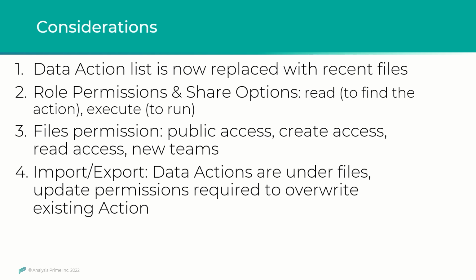There are some considerations that we're going to run through quickly. First of all, the data action list when you go into the data actions module of SAC is now replaced with a recent file list. So you no longer have a long list of all the data actions, just the most recent ones. There are some considerations in a matrix for role permissions versus share permissions and how they work together, where you need read access and execute access, for instance, to be able to find the data actions and run them. And that access comes both from role permissions and share options.